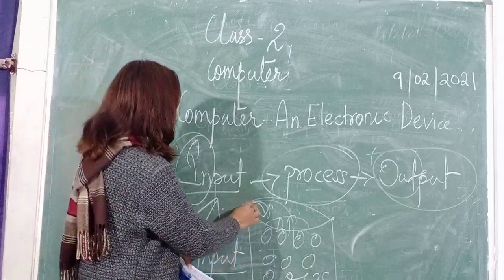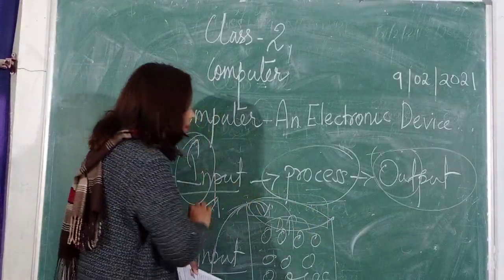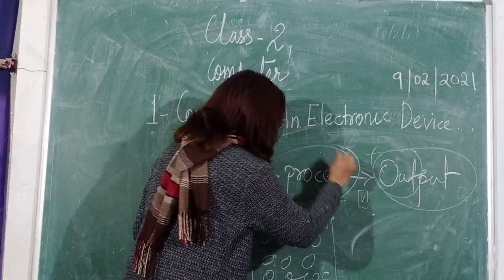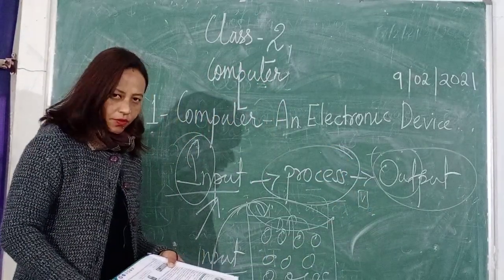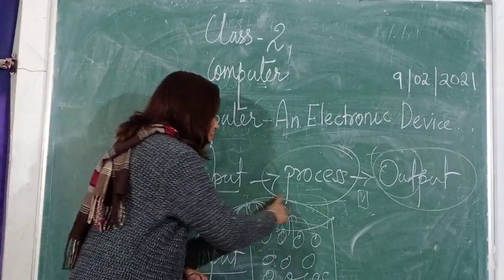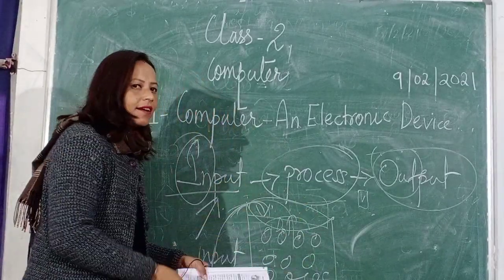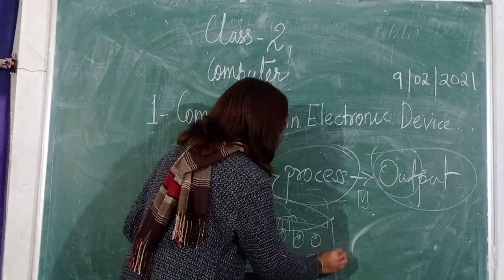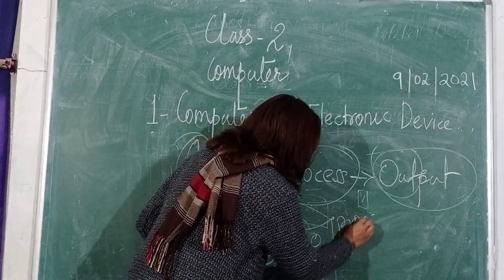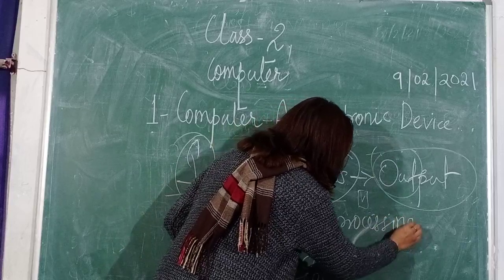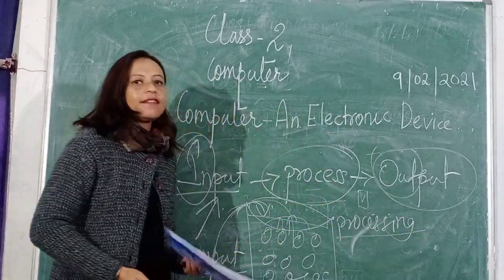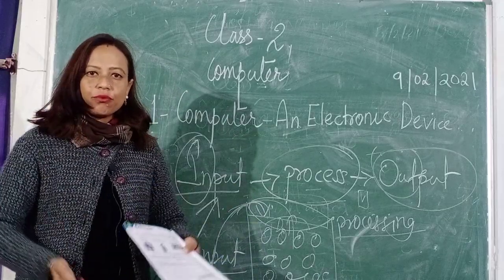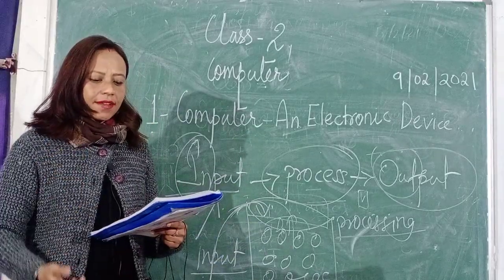Then what she does, she closes the lid and switches on the switch. When she switches on the switch, what happens? The machine starts to do its work. It starts cleaning the cloth. The process of cleaning the cloth is called processing. The work is happening when the machine starts to wash the cloth. The machine started to do its work, that is called processing.